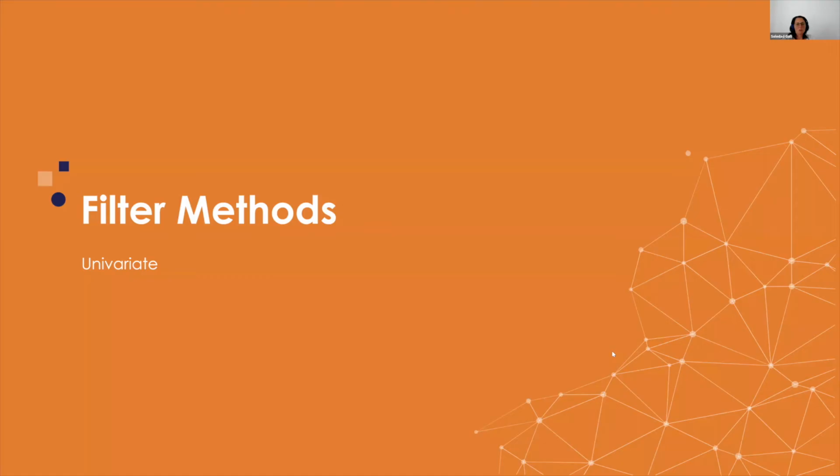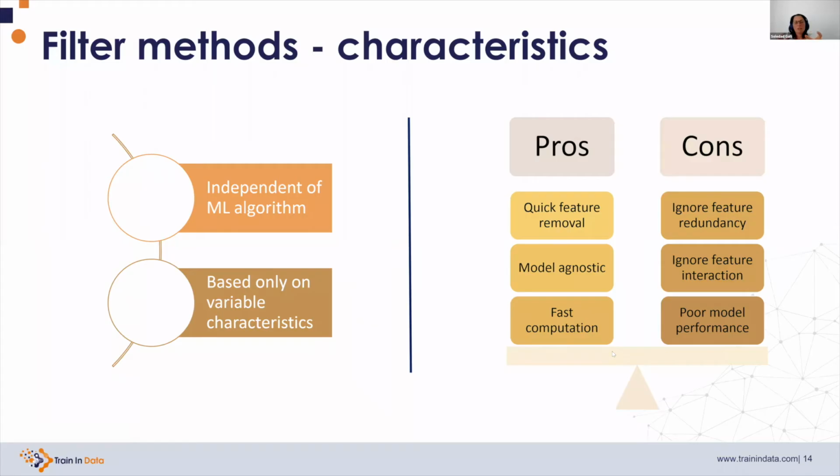So let's move on to filter methods. I'm going to start talking about univariate filter methods. These are methods that look feature per feature to determine a ranking of feature importance. Filter methods have 2 main characteristics. The first one is that they are independent of the algorithm.